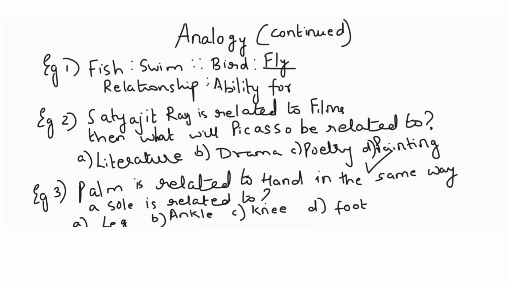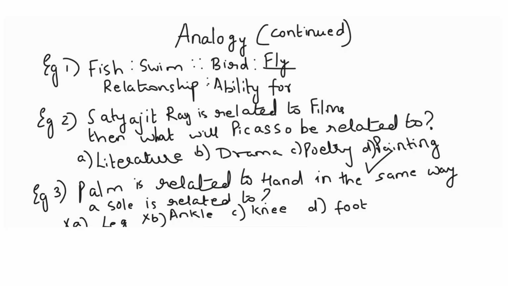As the palm is related to hand, it is the front facing part of the hand. So the surface area or the facing part of the sole is related to which body part? Leg means entire leg. Is it related to entire leg? No, so it's out. Is it related to ankle? Ankle is something very much different and the sole is nowhere related to it.